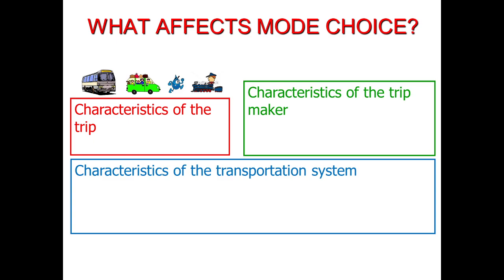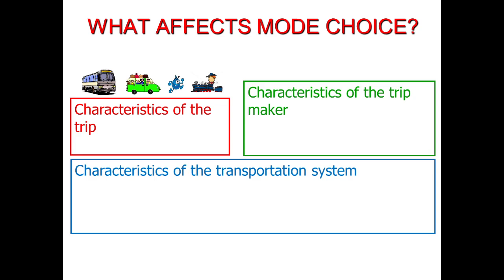Then the characteristics of the transportation system. So it involves the frequency of the transit system, that is, how long you have to wait for the bus to arrive, or the seating capacity of the transit system.